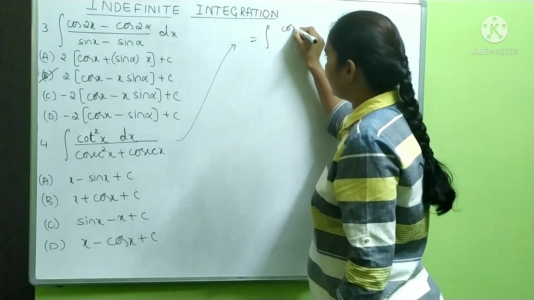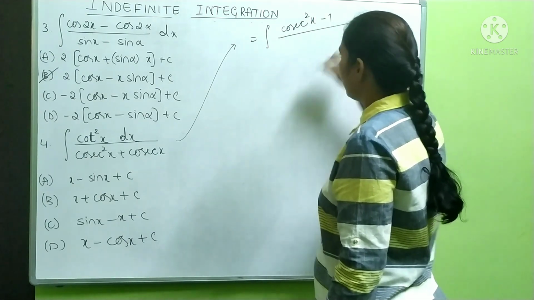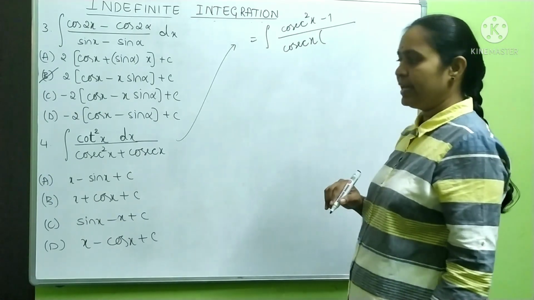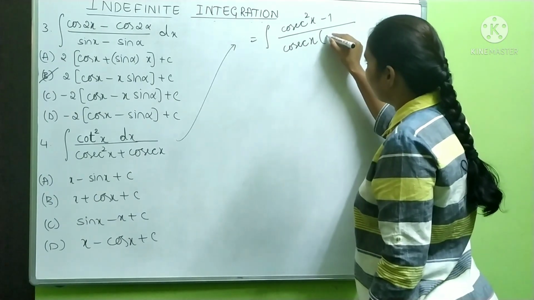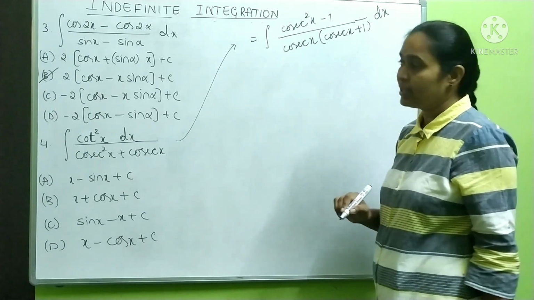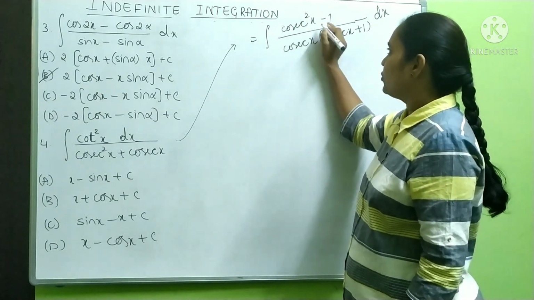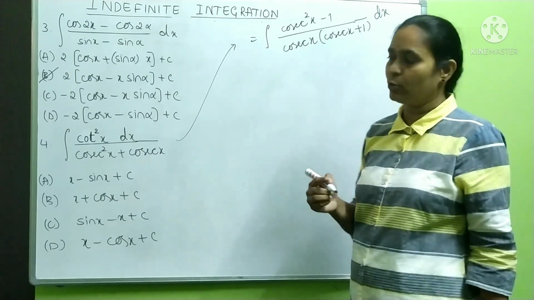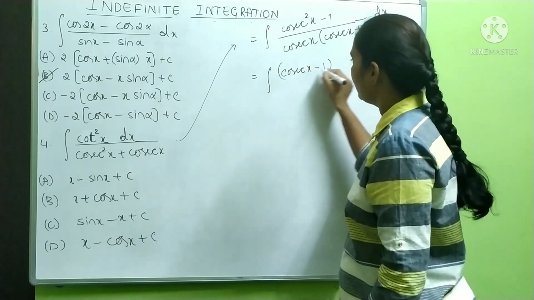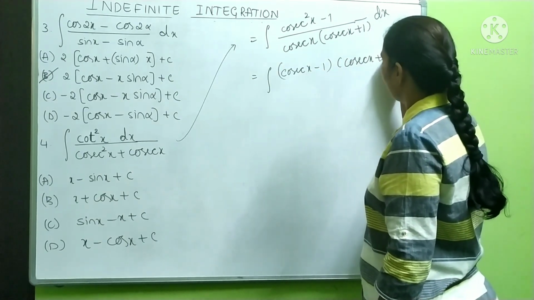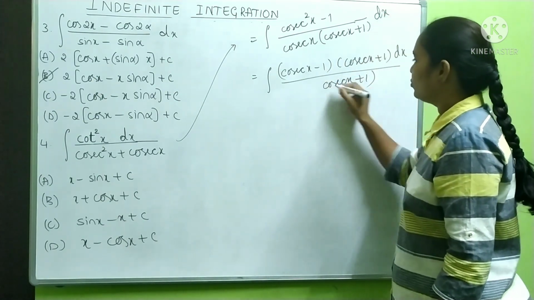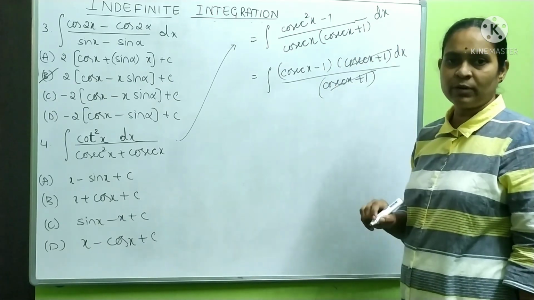Cot square x can be written as cosecant square x minus 1 divided by, in the denominator, let me take cosecant x common. If we take cosecant x common, you are left with cosecant x plus 1 into dx. Now you see here, numerator is like a square minus b square. 1 can also be assumed as 1 square, and you can write it as cosecant x minus 1 into cosecant x plus 1 dx divided by cosecant x plus 1. Again, our cosecant x plus 1 term gets cancelled.